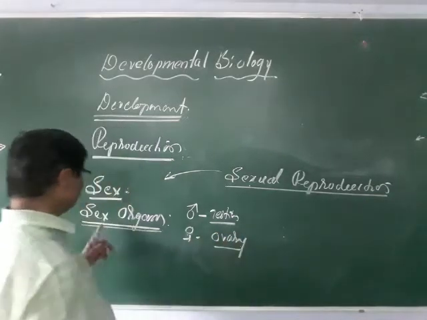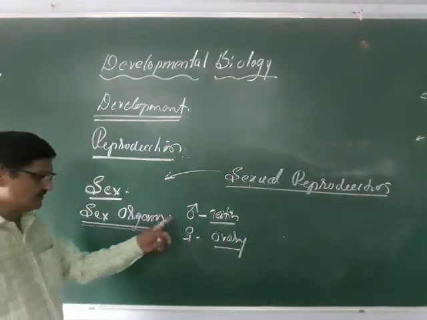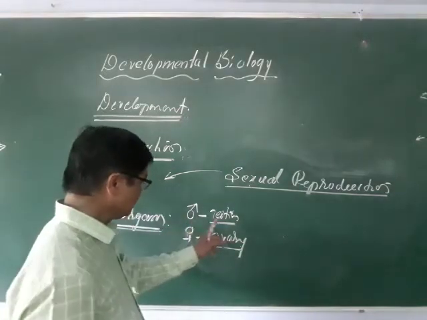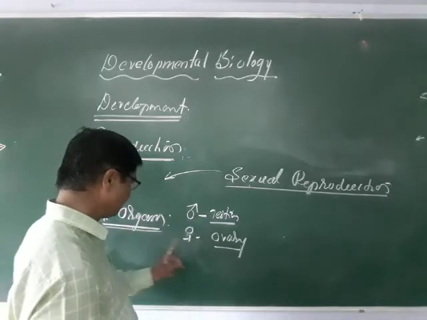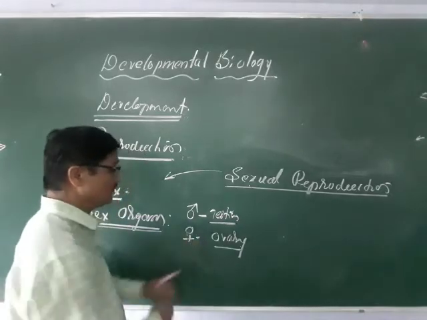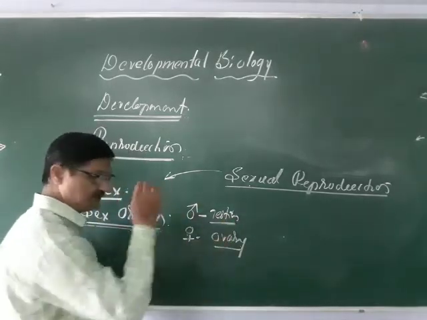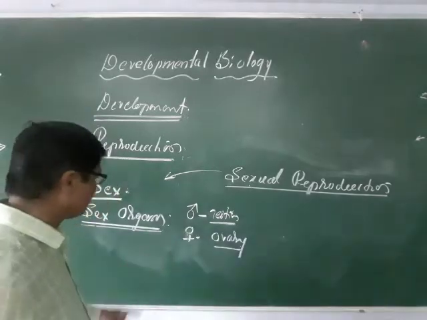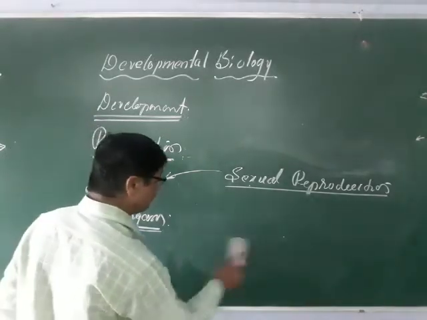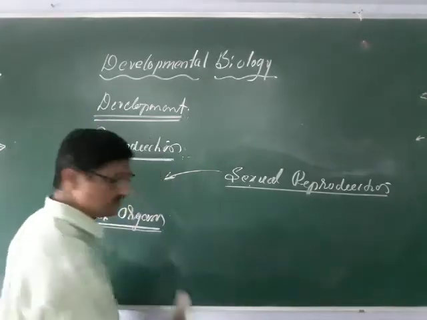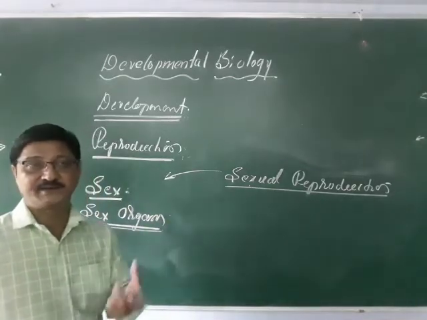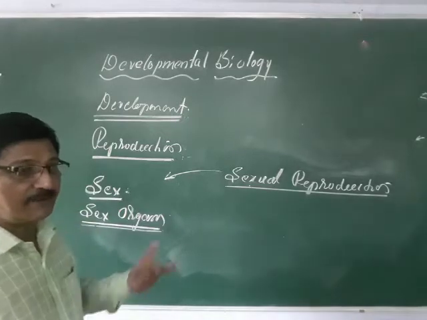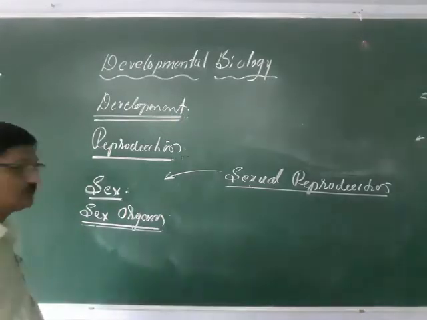So here the sex organs means, in case of the male, the testis, and in case of the female, the ovary. So testis and ovary are the typical examples for the sex organs. They are also termed primary reproductive organs, able to produce the gametes or sex cells by means of meiosis. So let us go to the next.